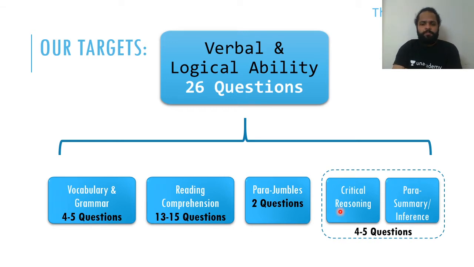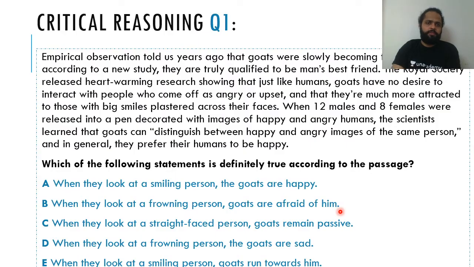The number of questions pertaining to critical reasoning that were asked in XAT 2019 was 4. So we have 4 questions here: question 1, then 2, 3 and 4. We'll go through them as we go about it. Let me see if there are any doubts or comments.